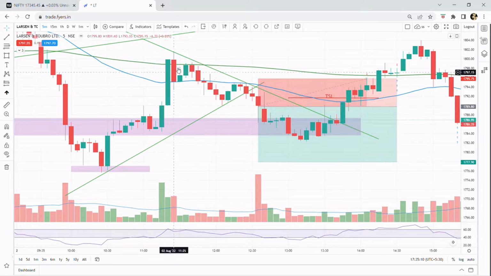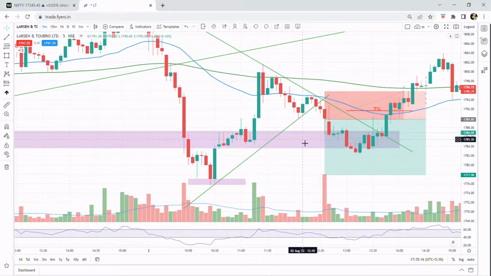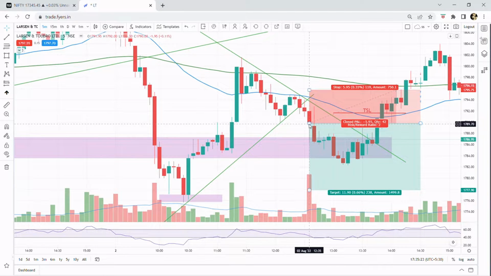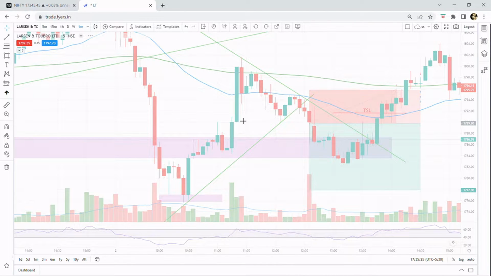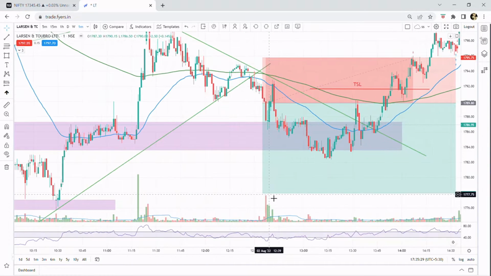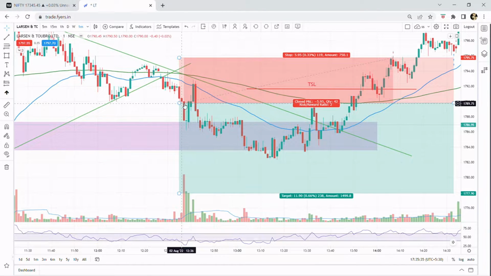Also I was waiting for this M pattern low to be crossed, because it was making a higher rise. So I wanted it to make a lower low. Here I kept my limit order on 1 minute, where I was trading. I kept my limit order below this low. When it crossed, this candle triggered my order, and I was in the trade.